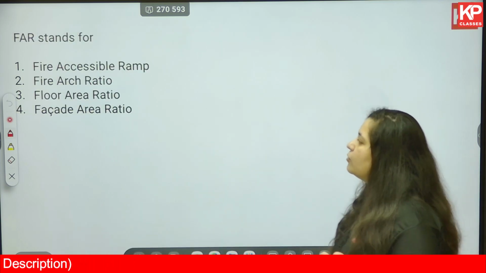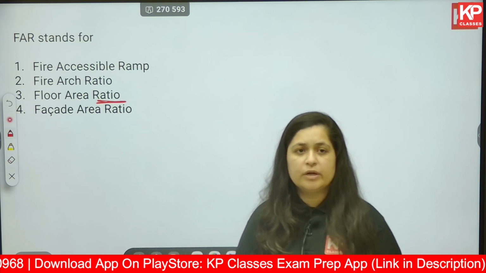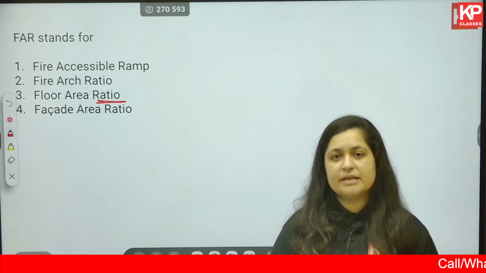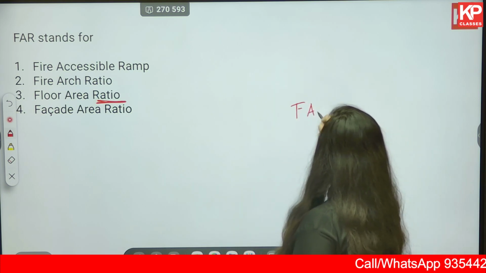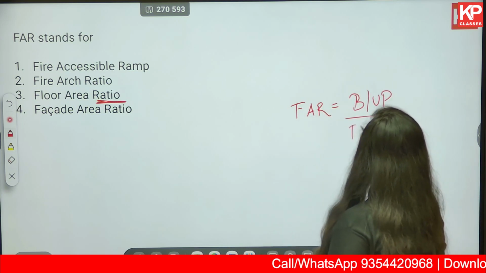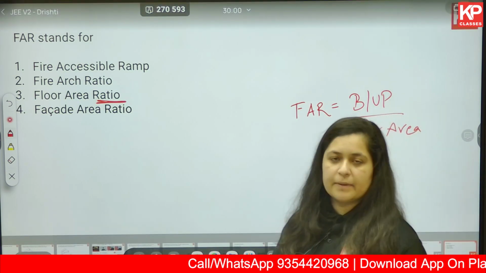FAR stands for what? FAR stands for floor area ratio. What is floor area ratio? FSI and FAR are the same thing basically. That's a ratio of built up area by plot area. Now what is plot area and what is built up area?